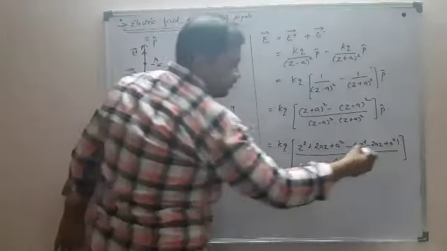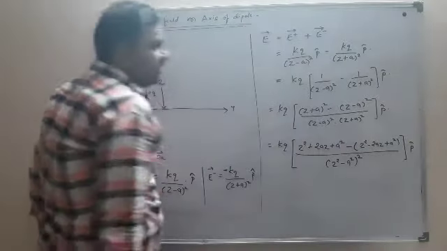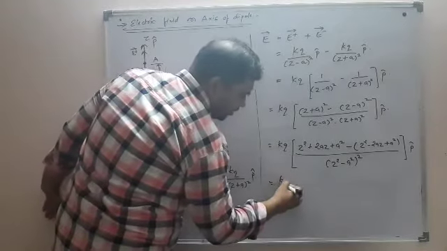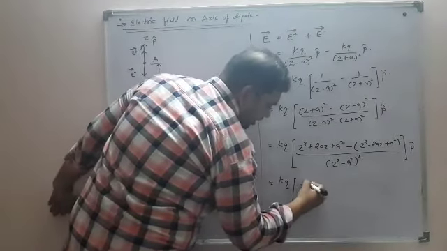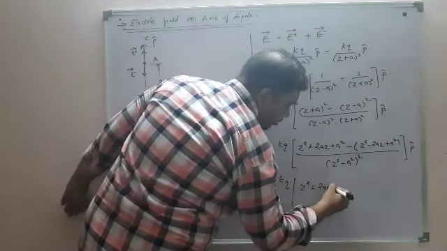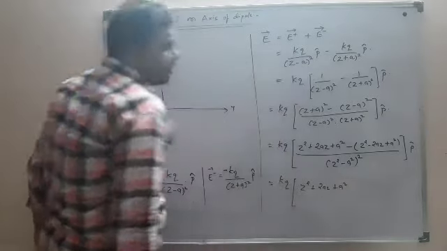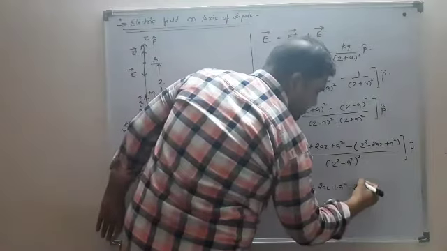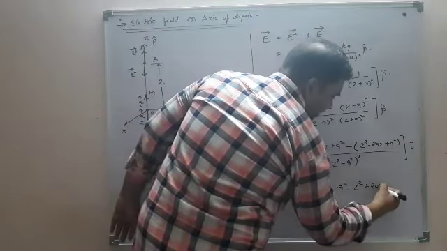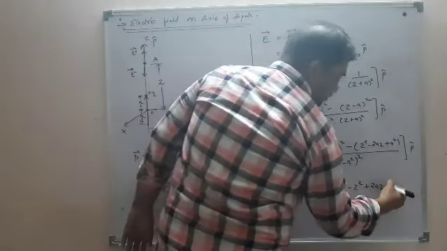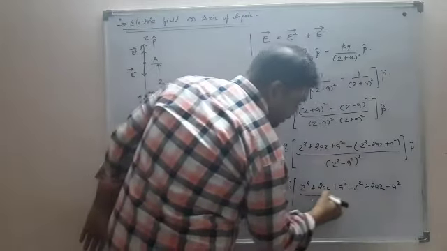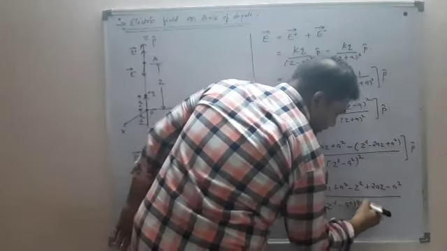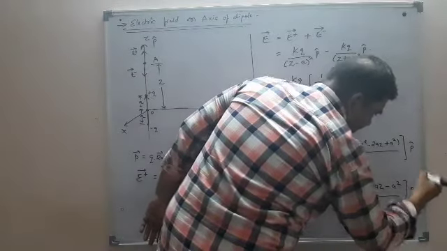So of course, we'll have to write P cap over here, which indicates the direction. KQ, Z square plus 2AZ plus A square. Now I will open this bracket, so minus Z square minus minus plus 2AZ minus A square upon Z square minus A square the whole square into P cap.